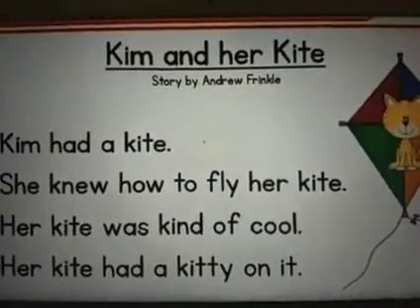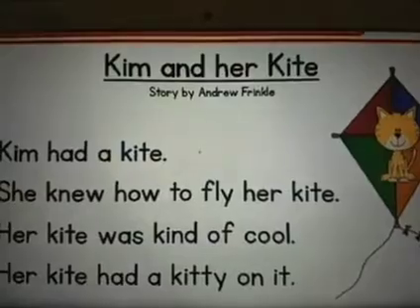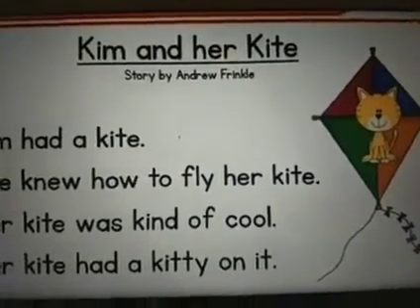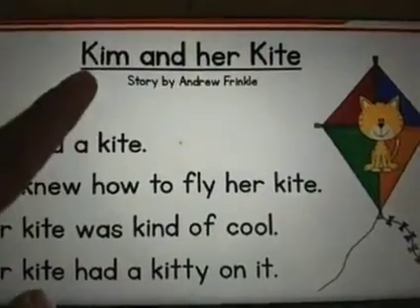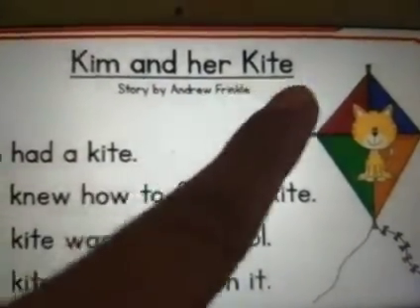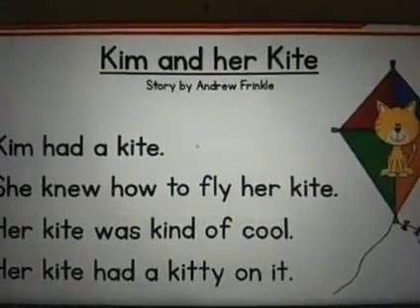Let's read a short story, wherein we'll find a few words that begin with the sound K. The name of the story is Kim and her Kite.